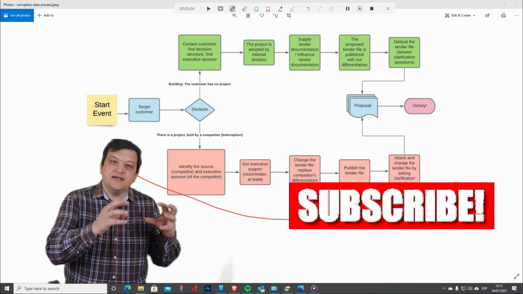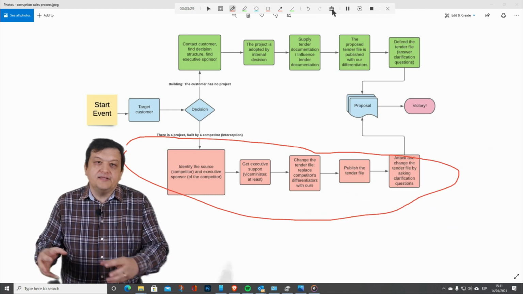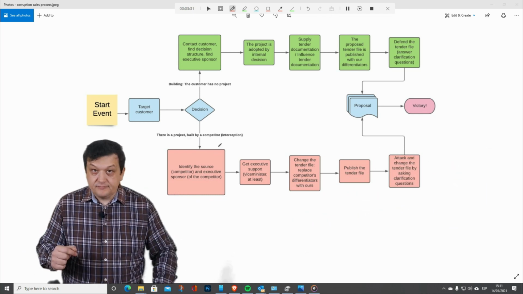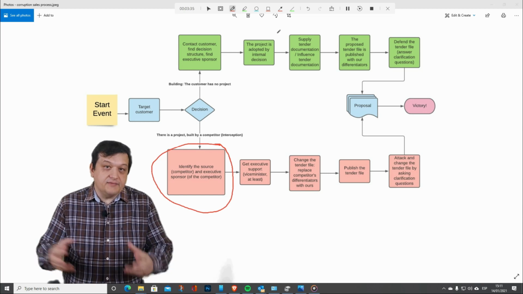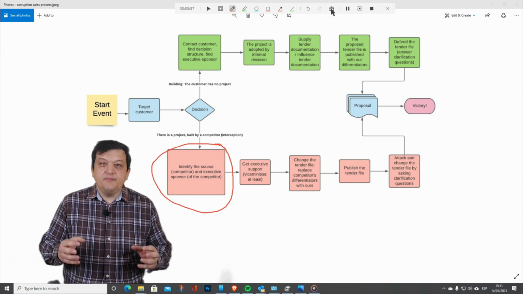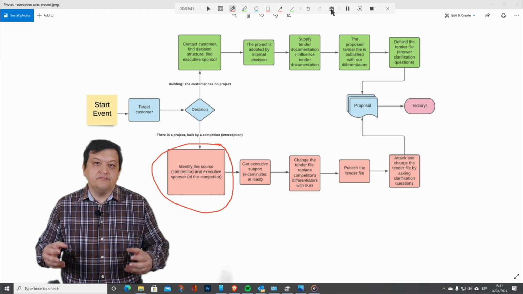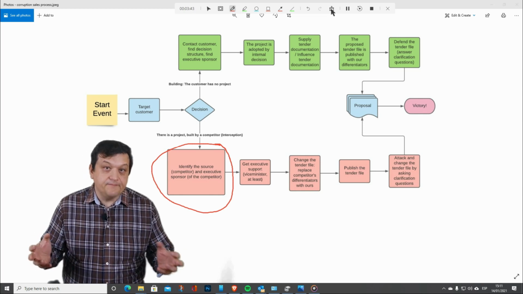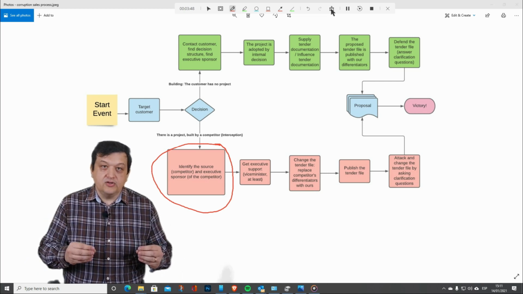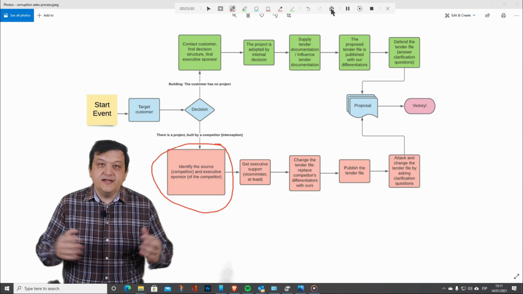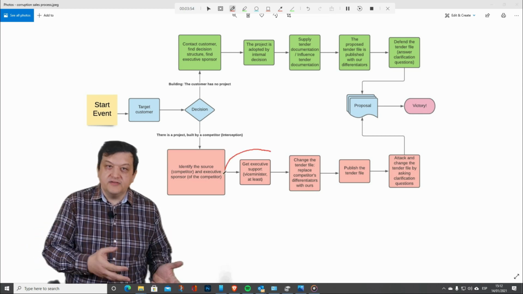The salesman targets a public organization that is on the way to buy something that our contractor sells. This project is the construction of another contractor, as corrupt as he is. These people are real pros, so they are able to identify the source of a tender just from reading it. They will look at the criteria that favor the competitor and know who did it. The next step is to get a confirmation from an insider and to find an executive sponsor.